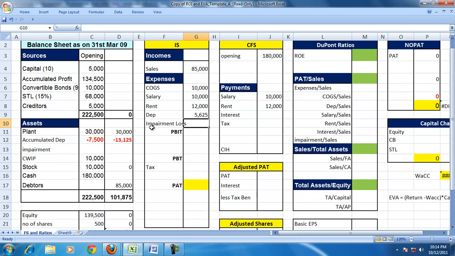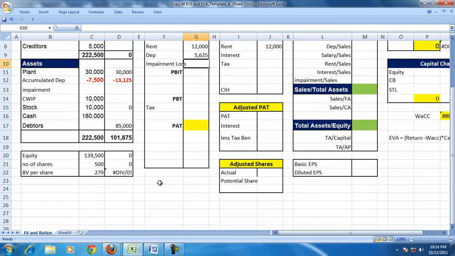According to IAS 28, the impairment loss has to be shown in the books of account in the balance sheet. So how much is that? Let us calculate. The book value of the asset is 30,000 minus the accumulated depreciation.